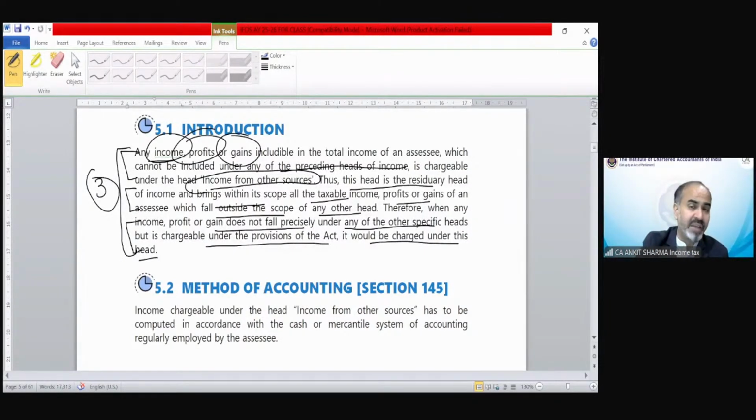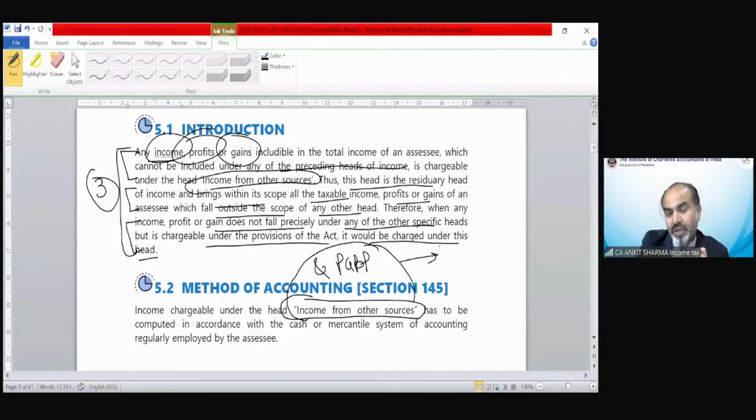Now, method of accounting: section 145 says that we have 5 heads of income. Out of those, for income from other sources and PGBP, you can do the taxability on the accrual basis of accounting or the cash system of accounting. So under the business head, you can tax the income on mercantile basis or on cash basis.